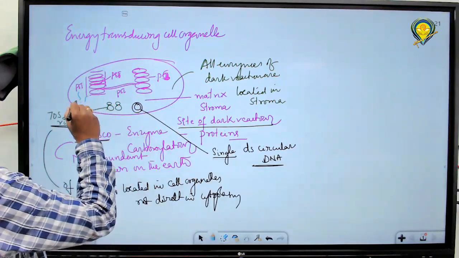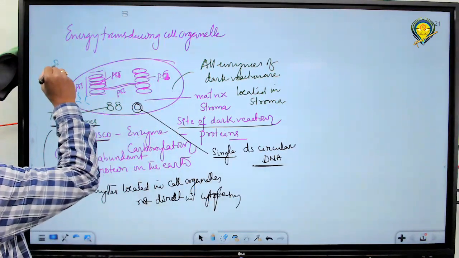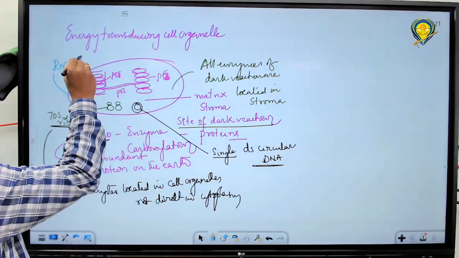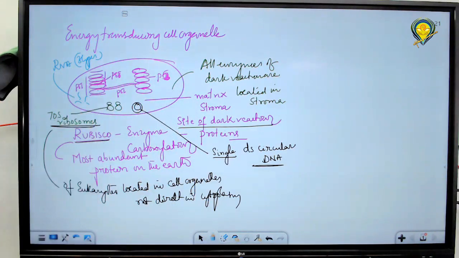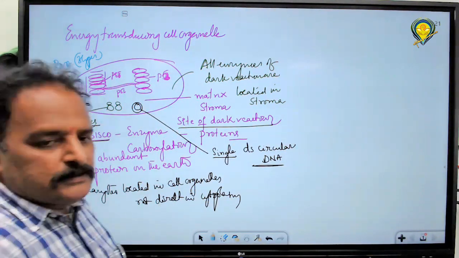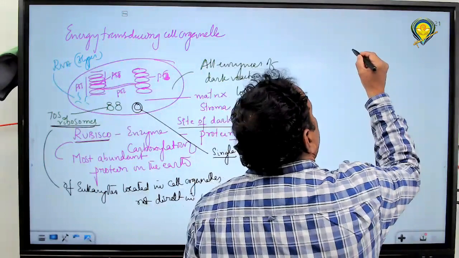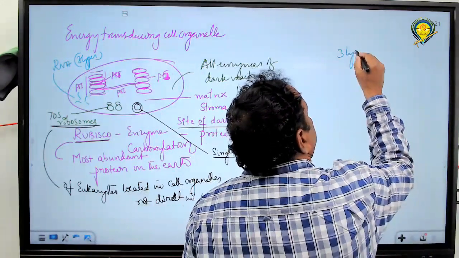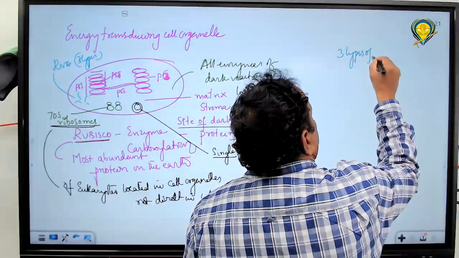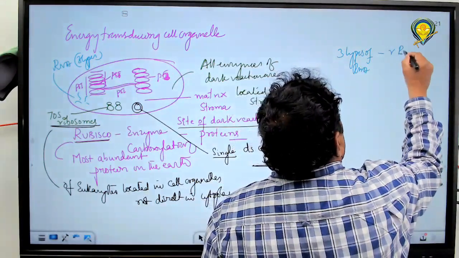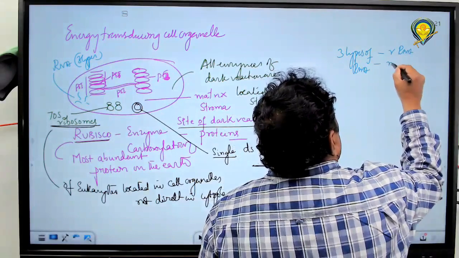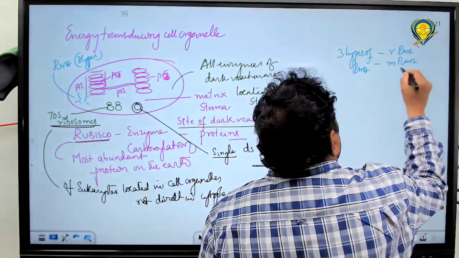Three types of RNA are present: rRNA, mRNA, tRNA.